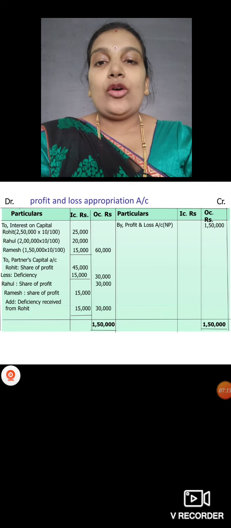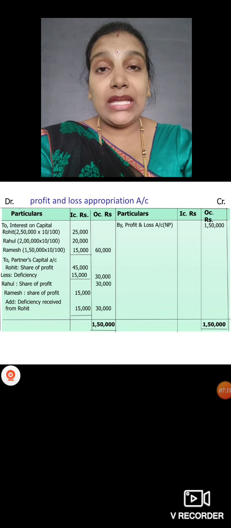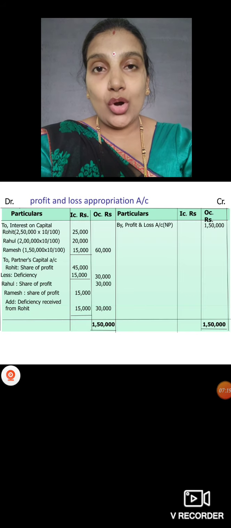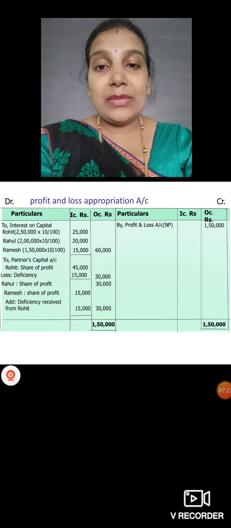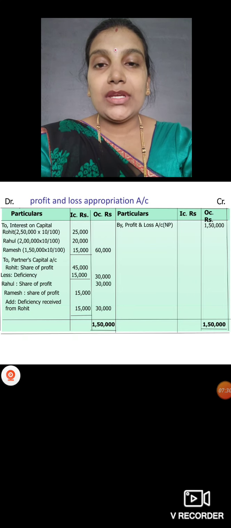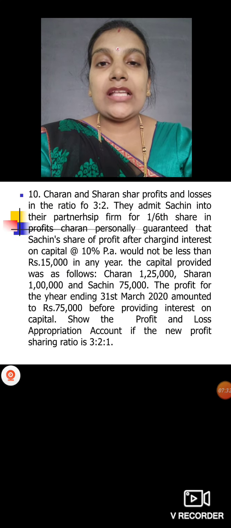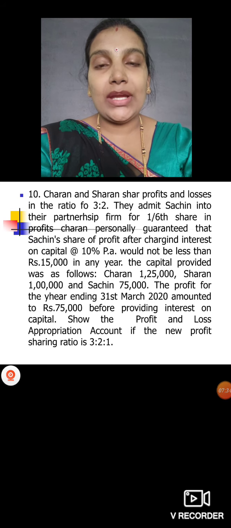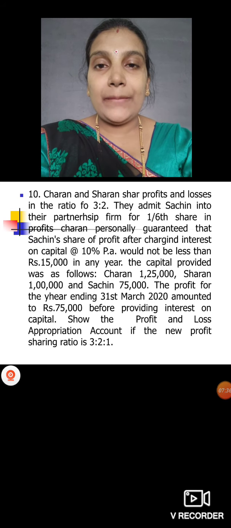Okay. I hope you are clear with this. First we are paying interest on capital here. After that the remaining amount will be distributed to all three partners. And as Ramesh guaranteed 30,000, the deficiency of 15,000 will be borne by Rohit himself as he guaranteed. Then we'll see the last problem on this chapter.